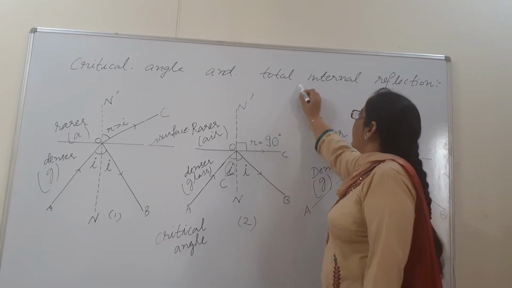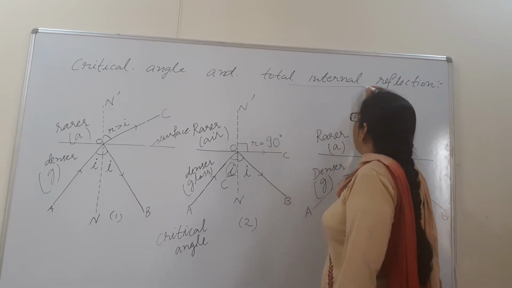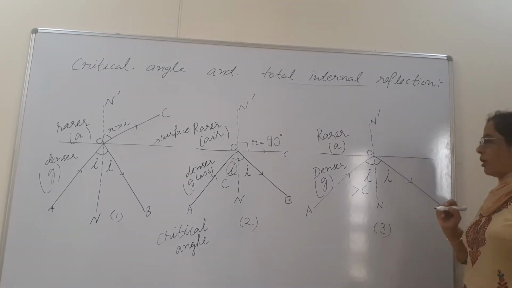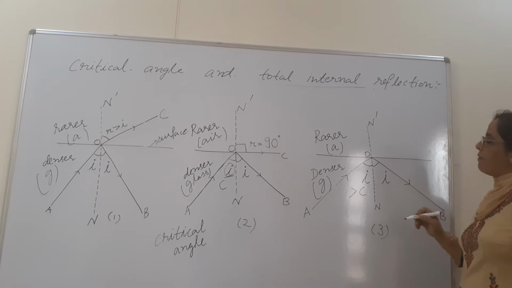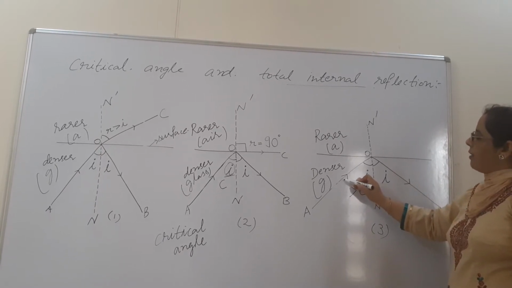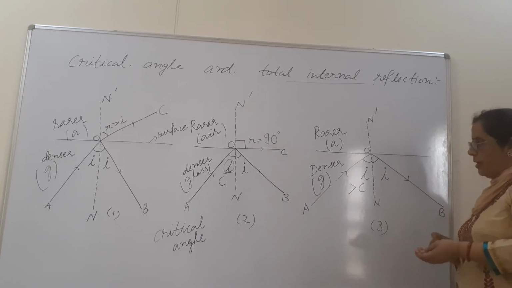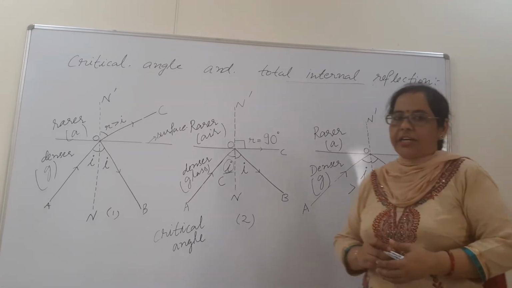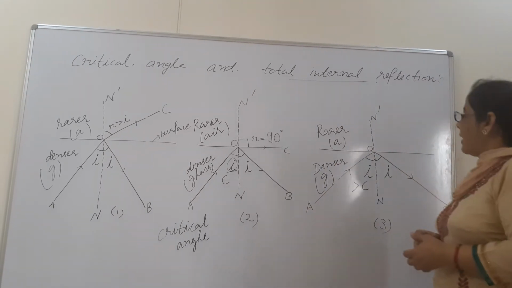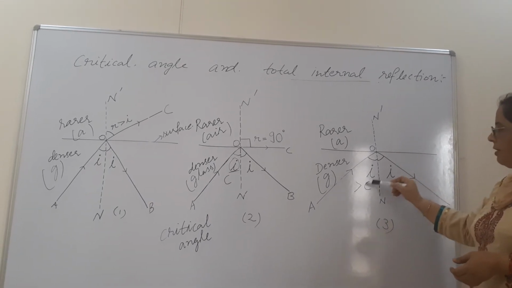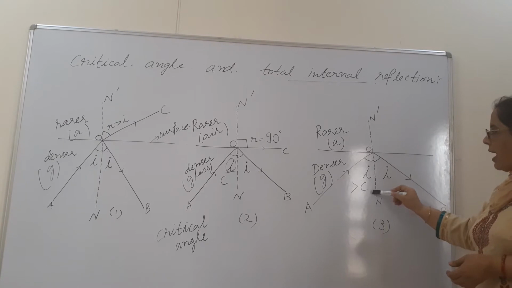Then beta, our second point is total internal reflection. What is it? That is a process. In total internal reflection, always the ray must go from denser to rarer medium. Then only total internal reflection will be there. Second condition is that angle of incidence must be greater than critical angle.